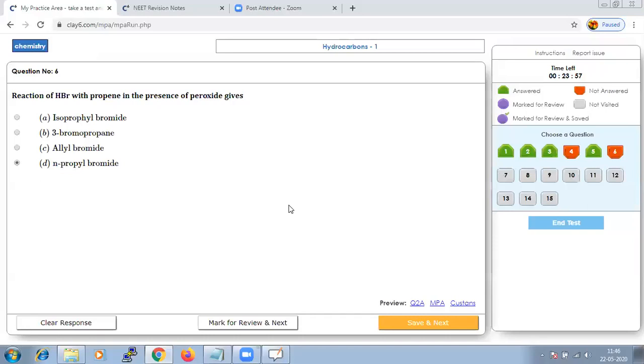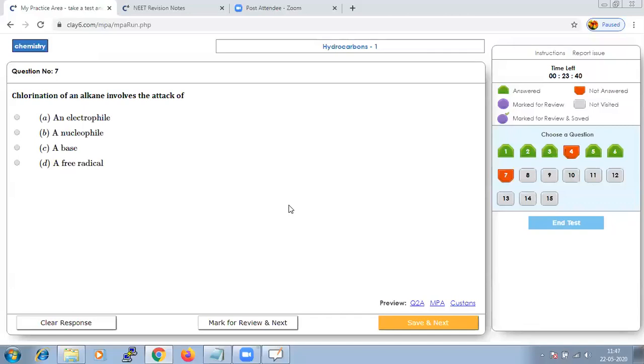Chlorination of alkane involves the attack of, in presence of sunlight, Cl2 molecules, which basically will break to give the free radical.